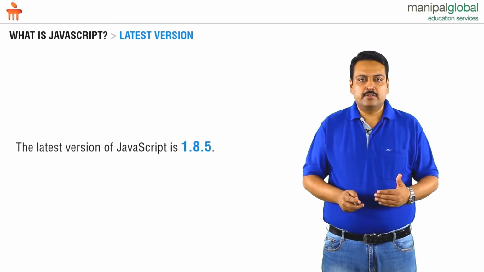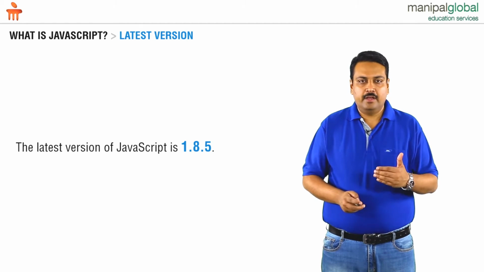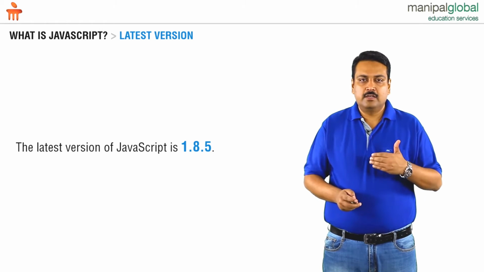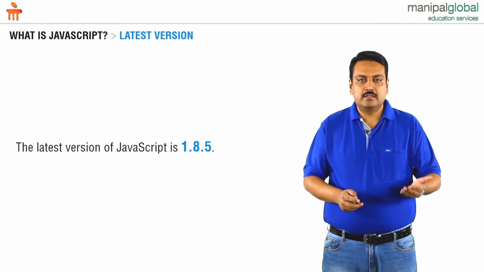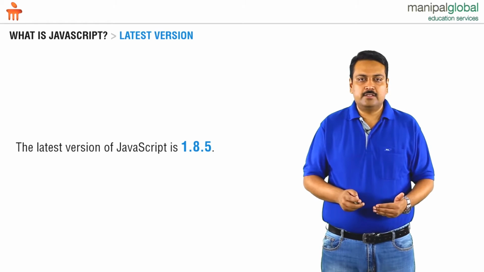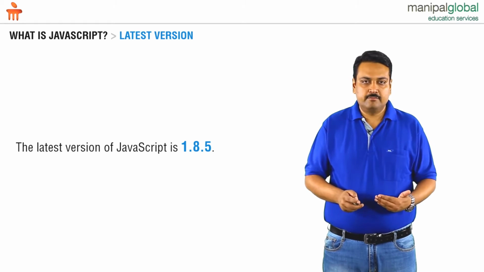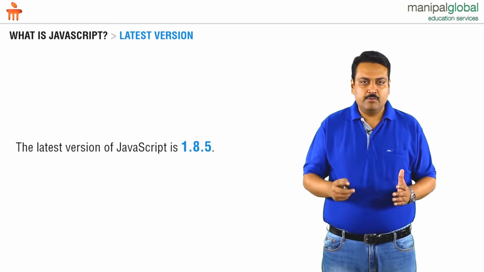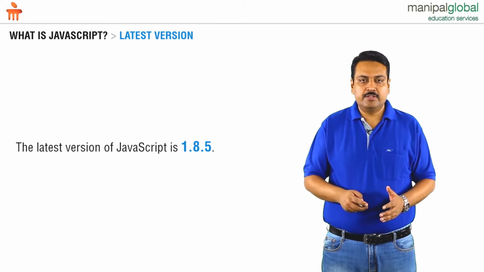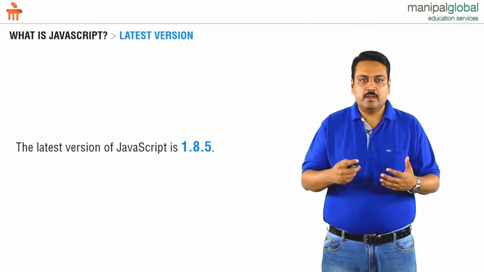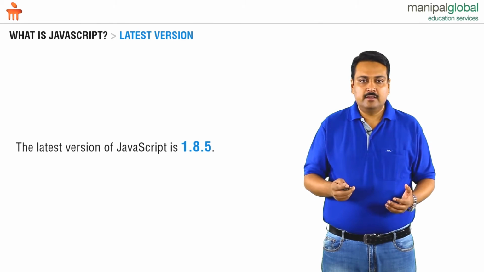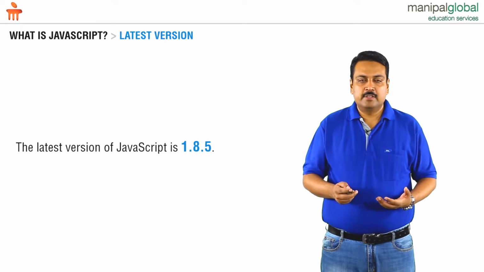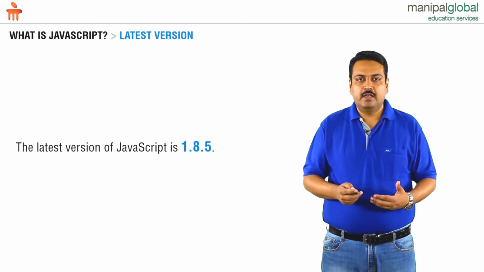The latest version of JavaScript is 1.8.5, and this was released in the year 2011. JavaScript was first released in the year 1995. JavaScript is owned and maintained by the Mozilla Foundation, and the Mozilla Foundation controls new capabilities that have to be added. The Mozilla Foundation is a non-profit entity, so JavaScript growth happens in that manner.